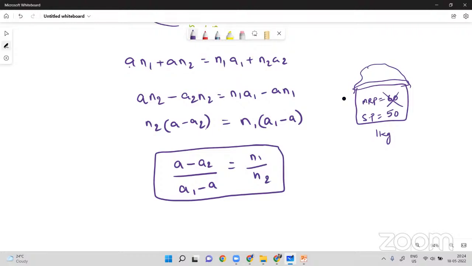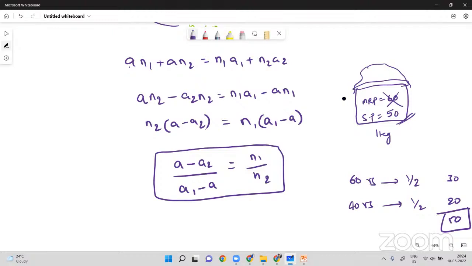We will purchase it. But in background, what happens? Actually, there are two types of rice items. Just imagine one is a 60 rupees rice item, and another is a 40 rupees rice item. They'll mix half kg 60 rupees, half kg 40 rupees. Now, half kg will be 30 rupees, half kg will be 20 rupees. Together it will be 50 rupees only. So they are not getting any loss here.